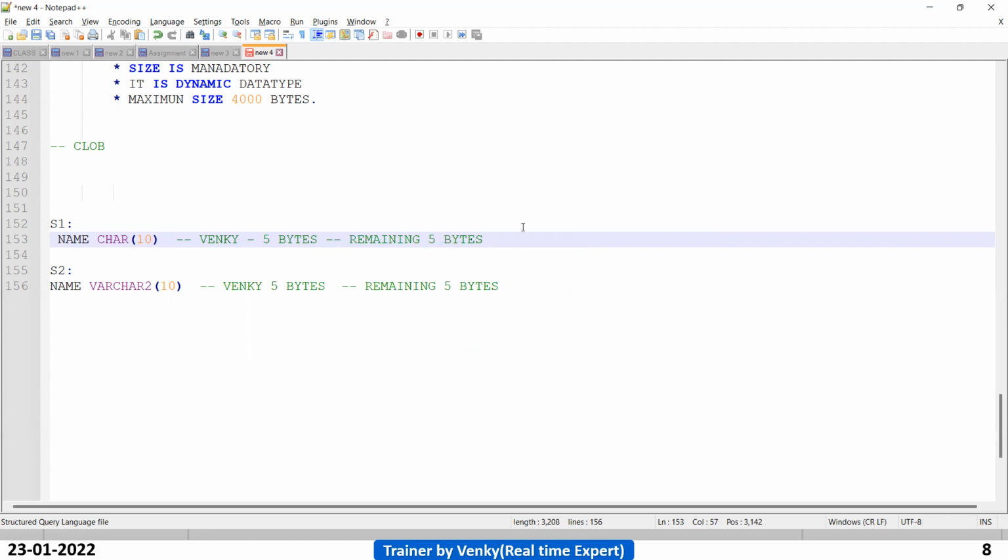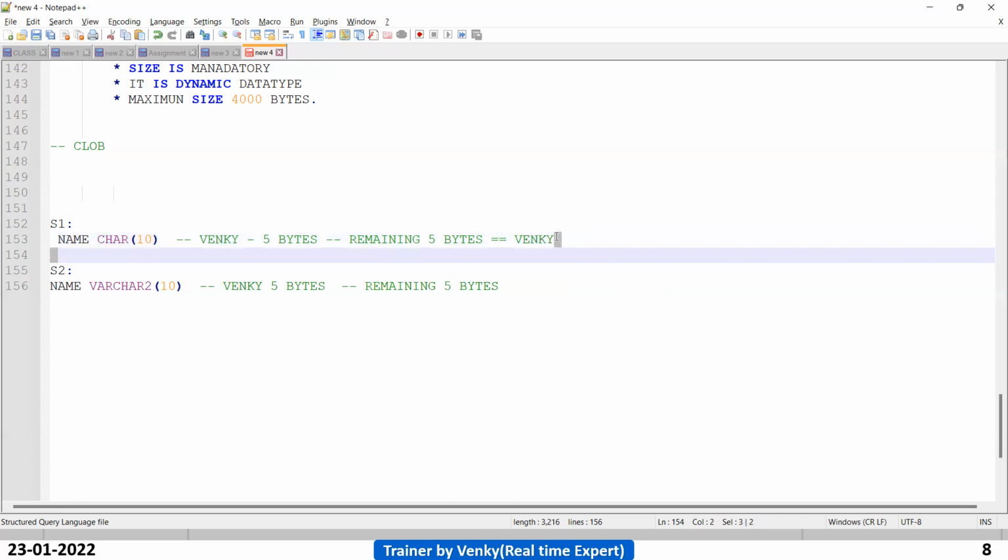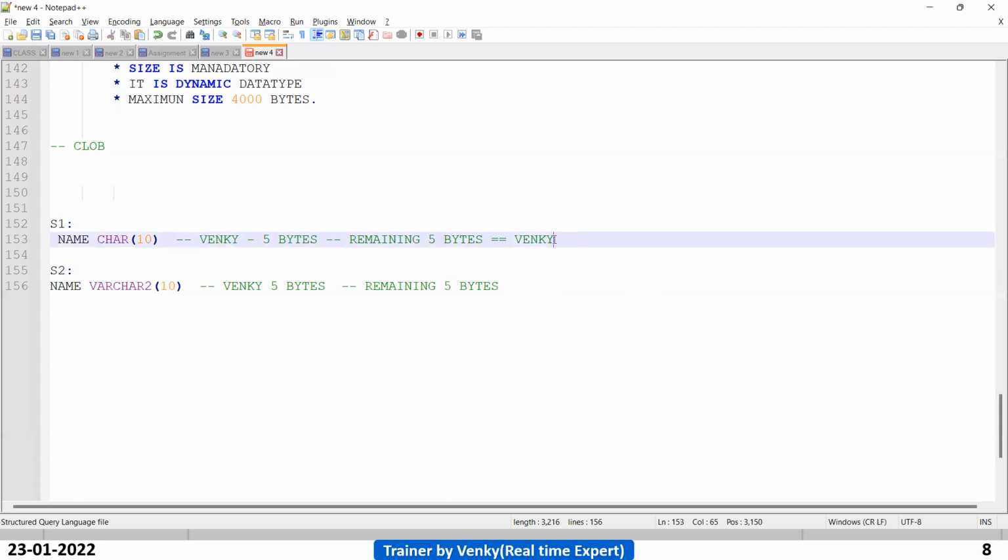So what we have inserted is Venki. So the remaining 5 bytes will be there, right? 5 bytes we have, remaining 5 bytes. Here 1 byte, 2 byte, 3 byte, 4 byte, 5 bytes.